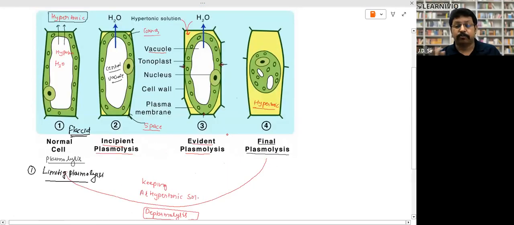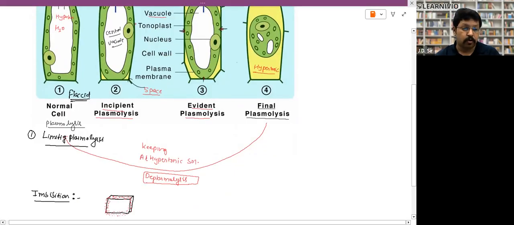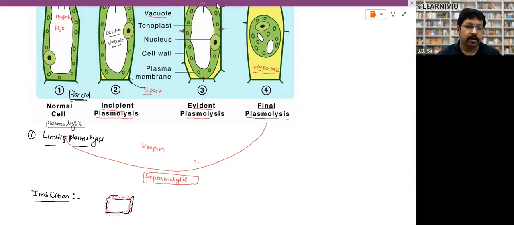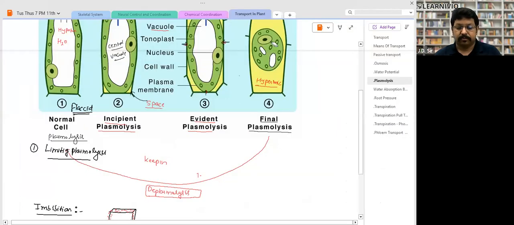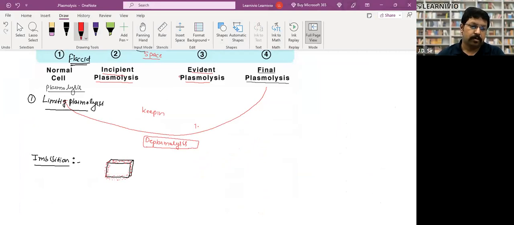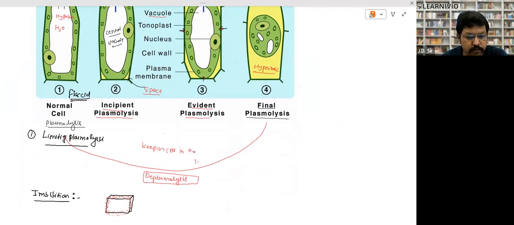Suppose that the cell has reached final plasmolysis. If we immediately keep this cell from hypertonic solution into hypotonic solution or pure water, what will happen?